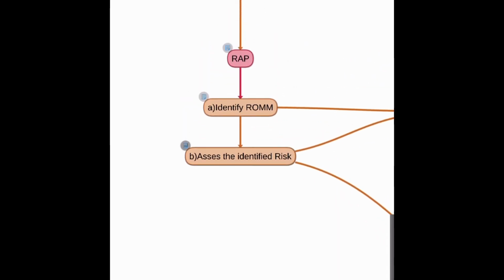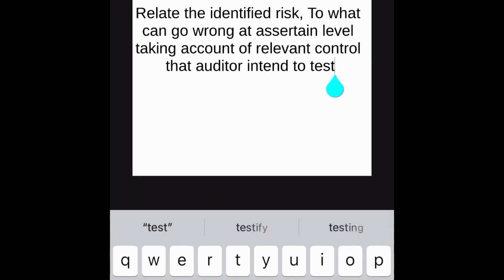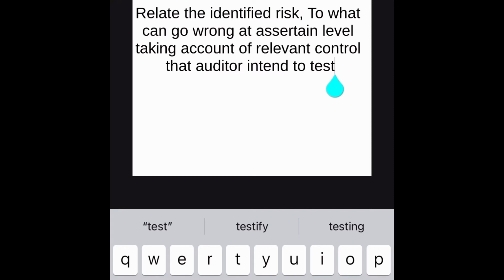So if there is such a big risk, we will need to do a lot of TOD, that is test of details, depending on those assertions. Then we will relate the identified risk to what can go wrong at assertion level, taking account of related controls that the auditor intends to test. So once we identify one risk, we will relate that if purchase is wrong, there is a chance that inventory will also be wrong.